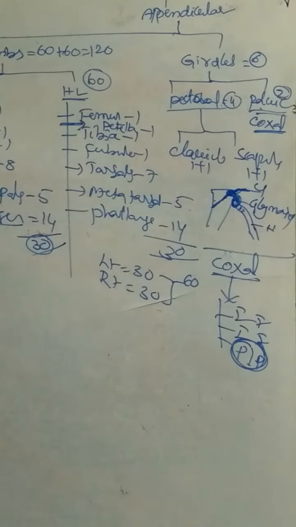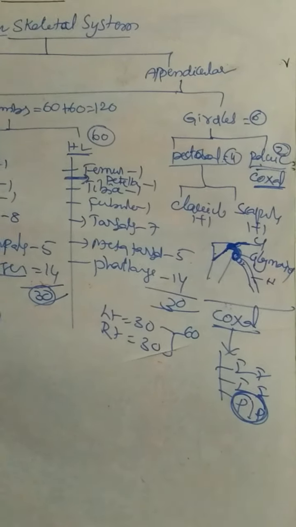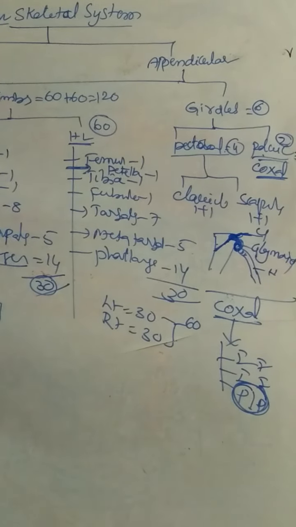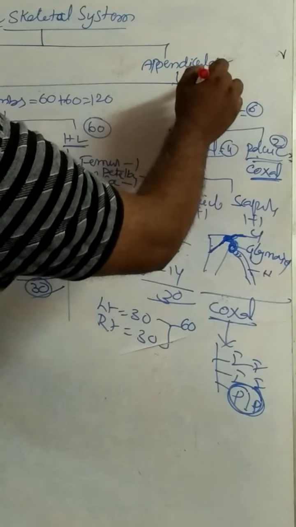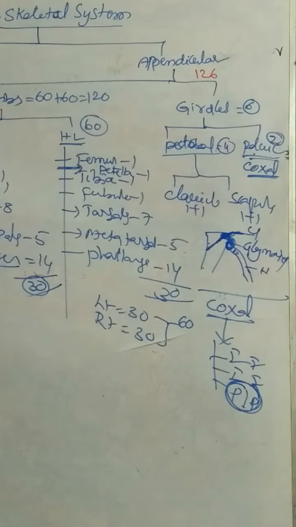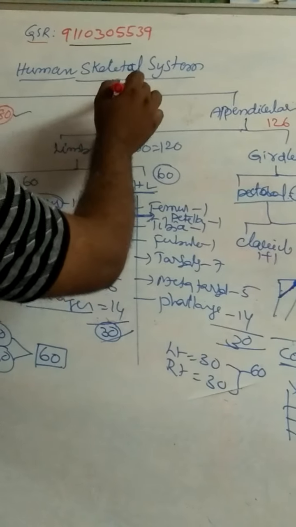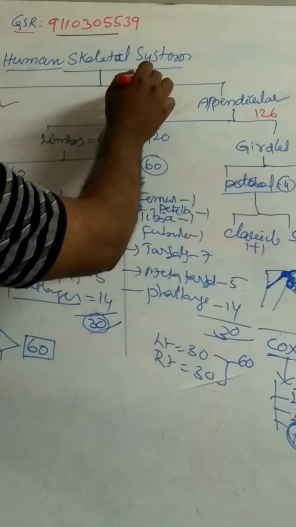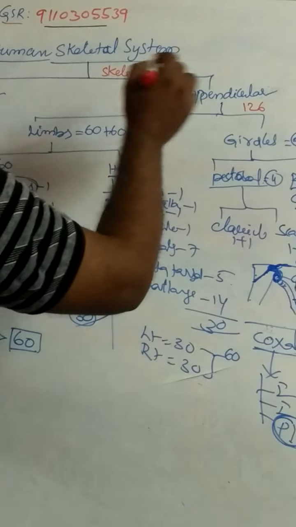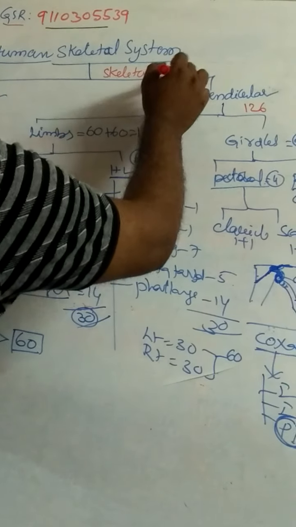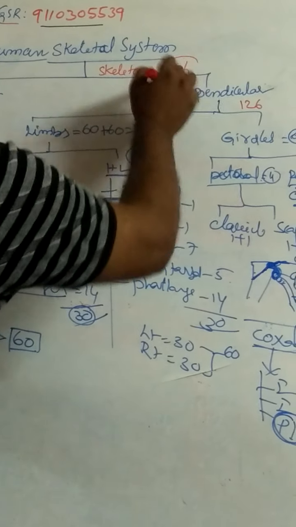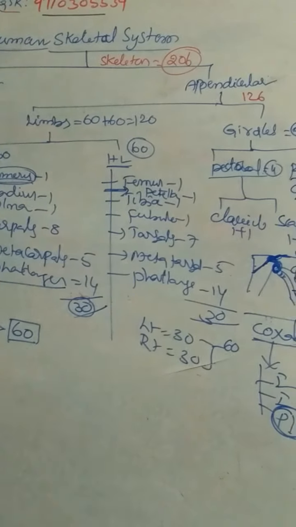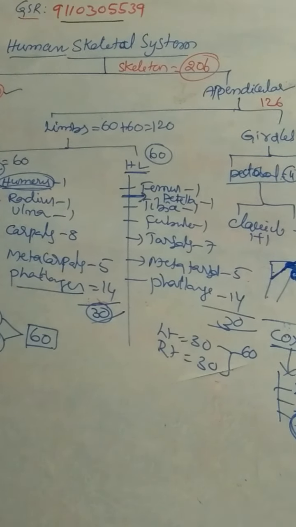Total number of bones in the appendicular skeleton: 126. Total number of bones in the skeleton: 80 plus 126, 206 bones. Total number of bones in the skeleton, 206 bones.